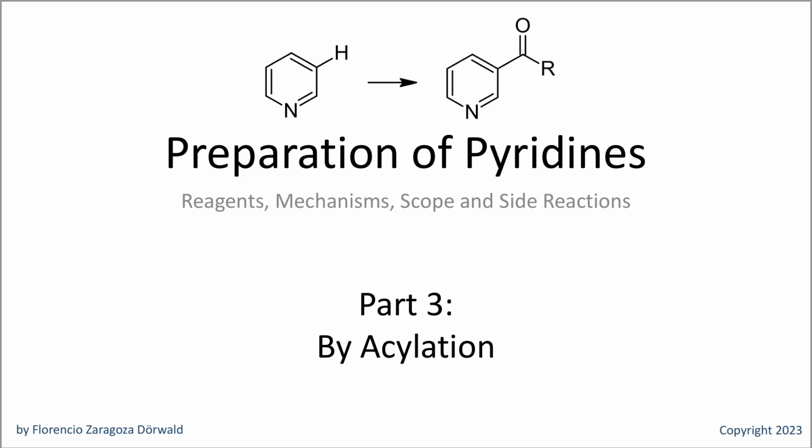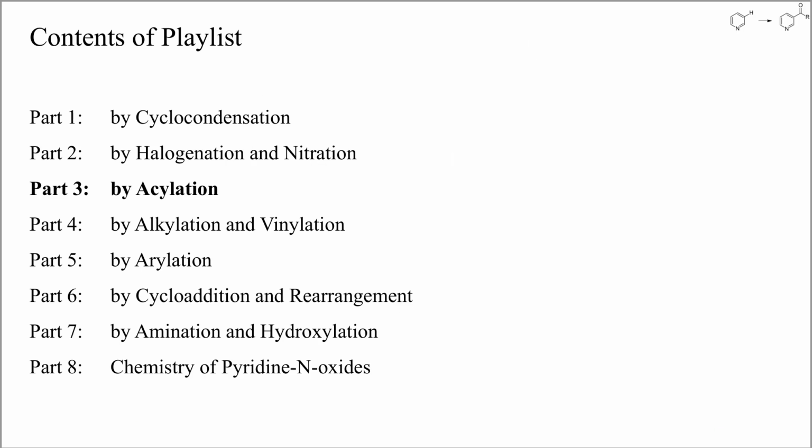Welcome to part 3 of this video playlist about the preparation of pyridines. This video is about the acylation of pyridines by substitution of hydrogen. Pyridines are too electron deficient and cannot usually be acylated by Friedel-Crafts acylation. Also, acylation first occurs at nitrogen to yield a still more electron deficient pyridinium salt.